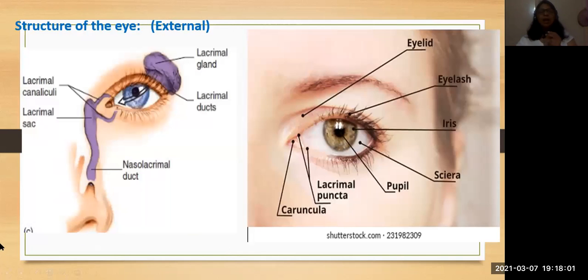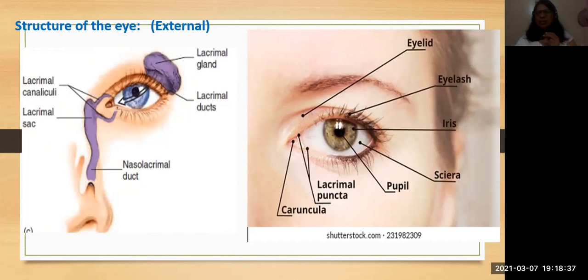Okay, and what is the structure of the eye externally? So what are the parts? You can see these in the eye. This is the eyelid, and the eyelid is important. Whenever any dust particles or something come, the eyelids will immediately close, so the eyes don't get hurt. And the eyelash, the same thing. They are hair-like structures to wipe and clean the dust particles and all.